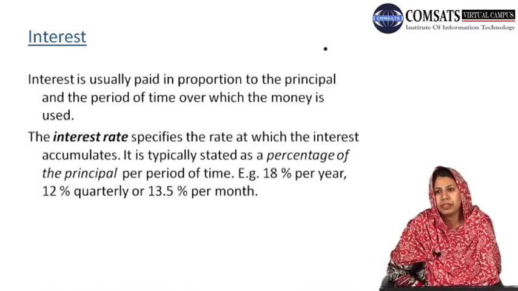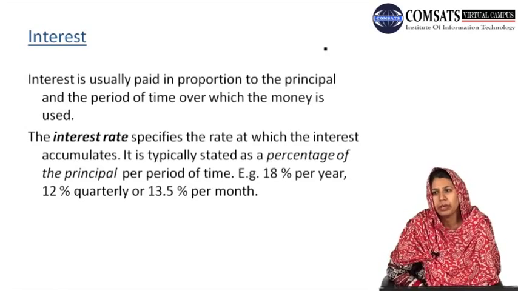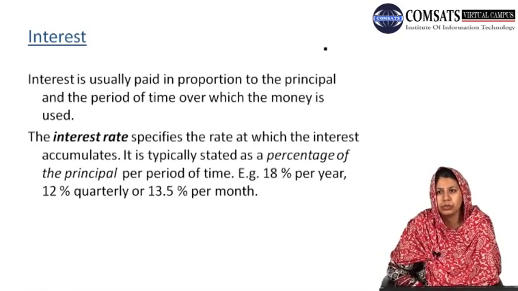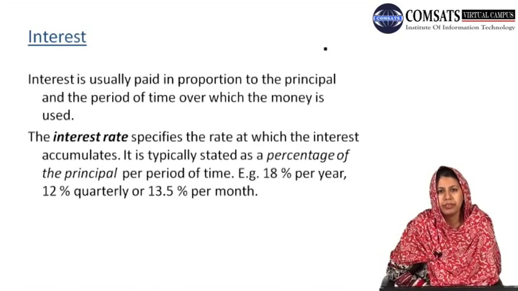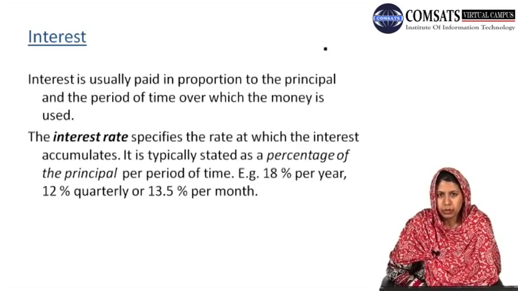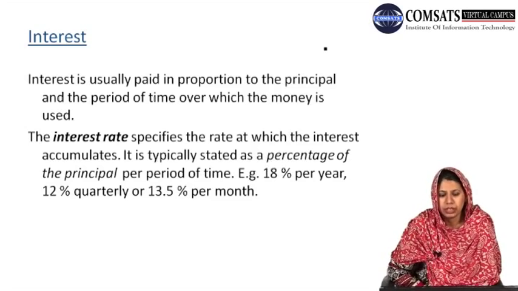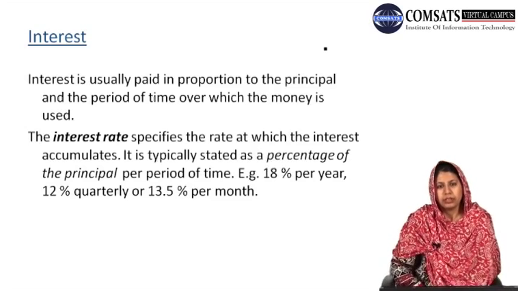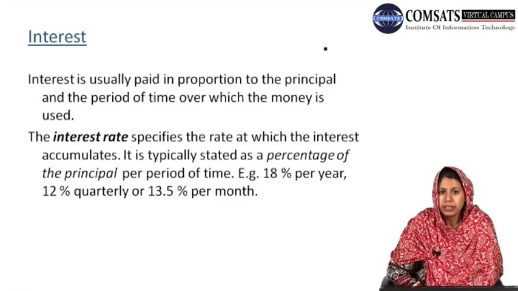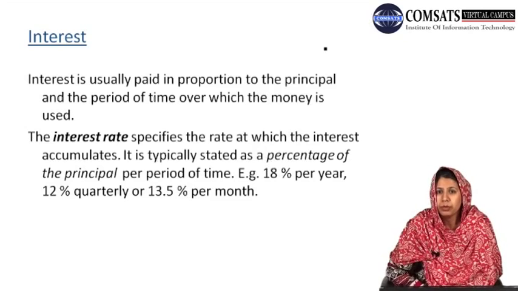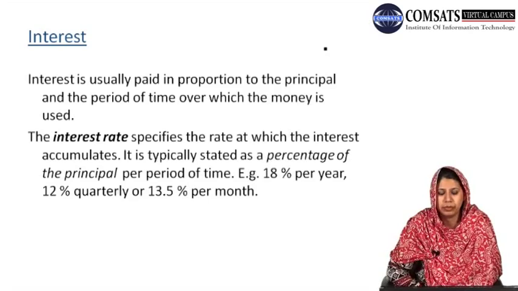For example, let's say we have 100 rupees and the period of time is 3 years, we have taken a loan from the bank and we say to the bank that we will return the amount in 3 years, which means that the interest will be calculated on the amount which we have borrowed and the duration for which we have used it. But interest is paid with respect to some rate or percentage of the principal amount.